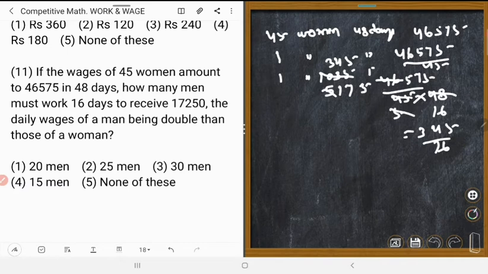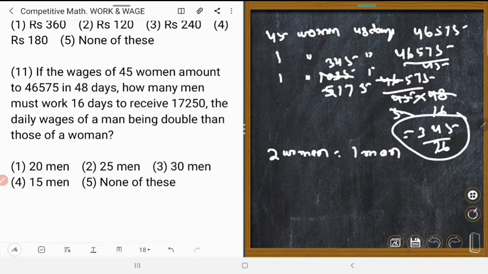So two women is equal to one man. It's given. So two women or one man will earn how many?